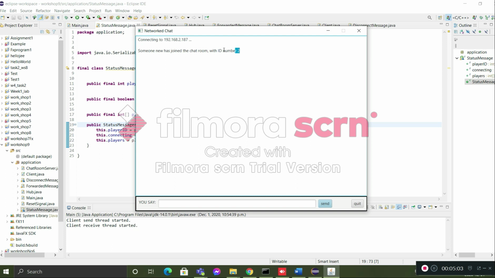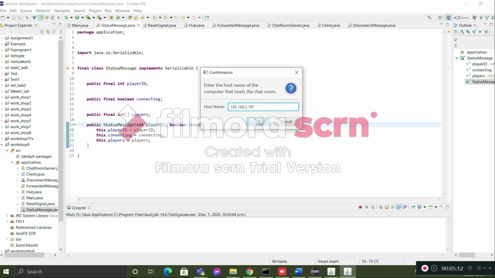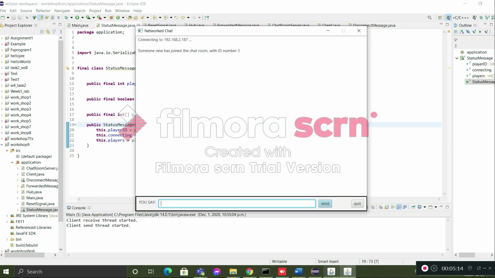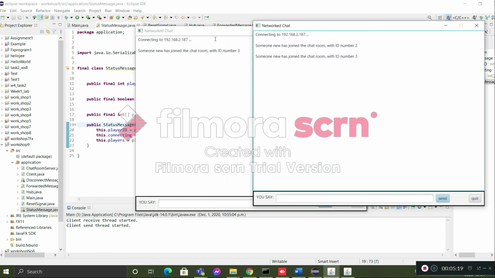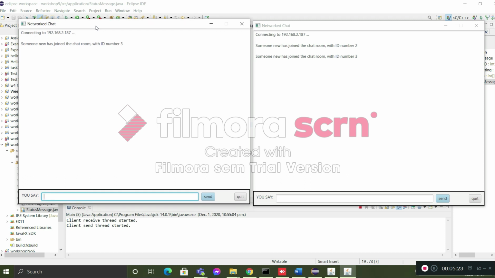If I take a second chance and play this again, it shows the box again, and says someone has joined the chat room with ID number 3. It is like 10 chat rooms working together in this program.